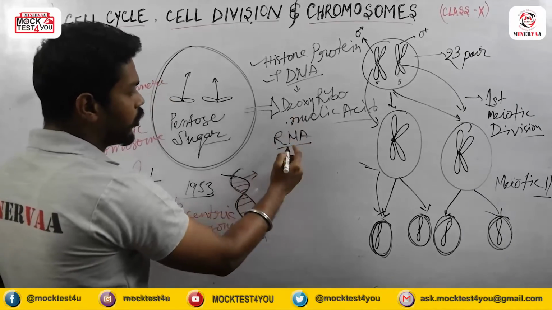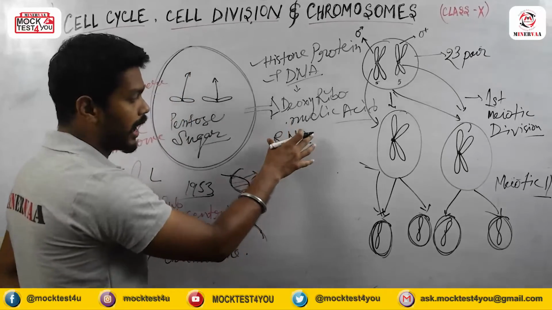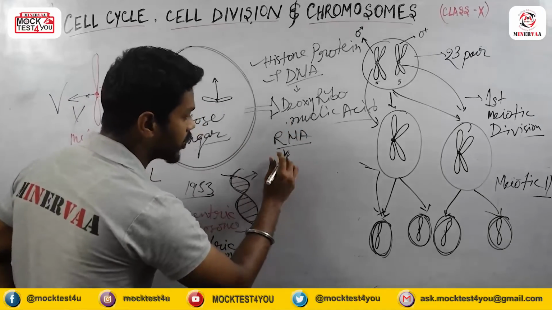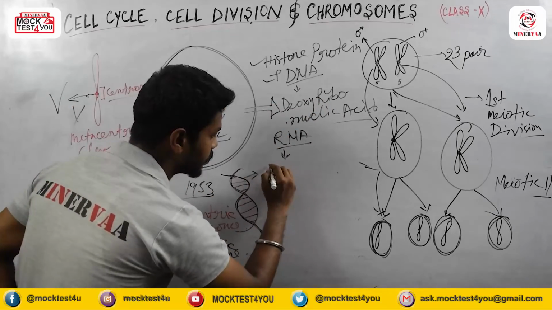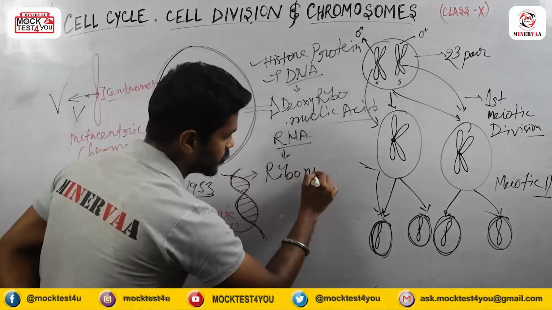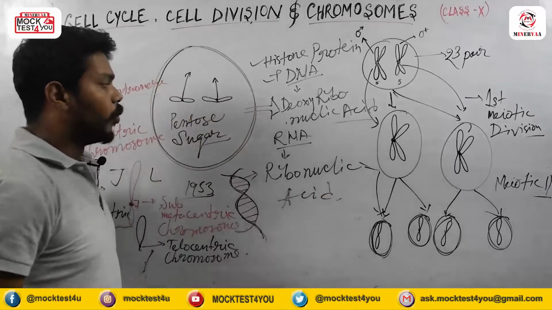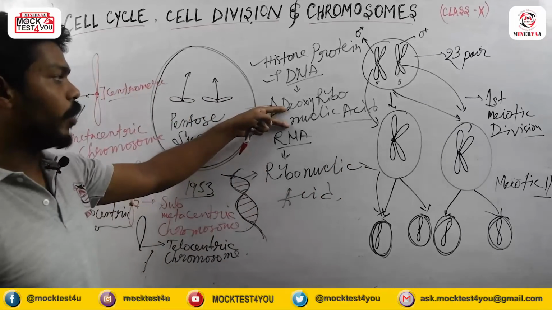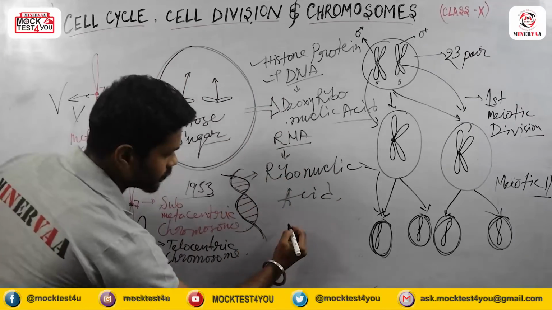So RNA is mainly composed of ribonucleic acid only, not deoxyribonucleic acid. Why is it ribonucleic acid and why is this deoxyribonucleic acid? Understand that.